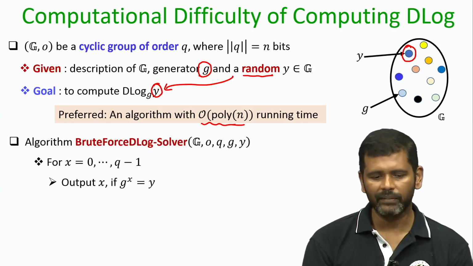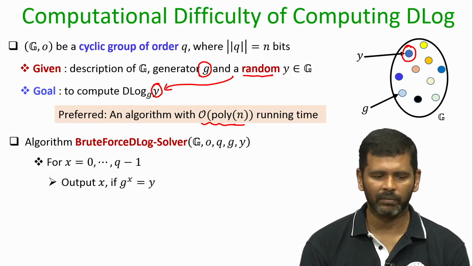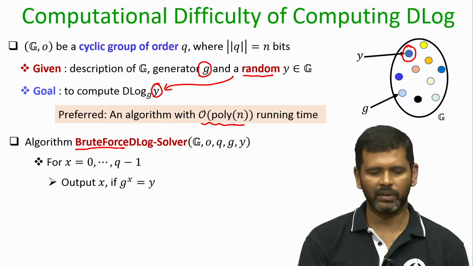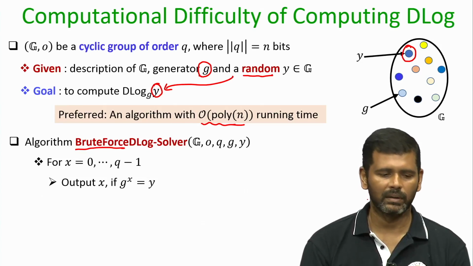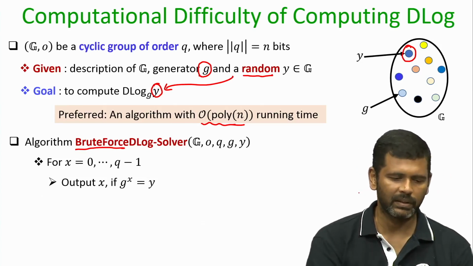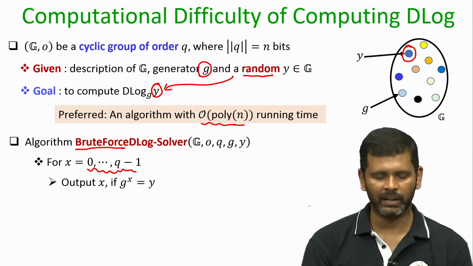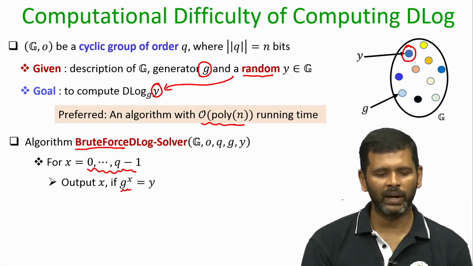Here is a naive algorithm which will always be successful in giving you the discrete log of the randomly chosen y. I call this algorithm the brute force discrete log solver, because it basically does what a naive algorithm will do. You try all powers x in the range 0 to q minus 1 and check whether computing g to the power x gives you the element y or not.